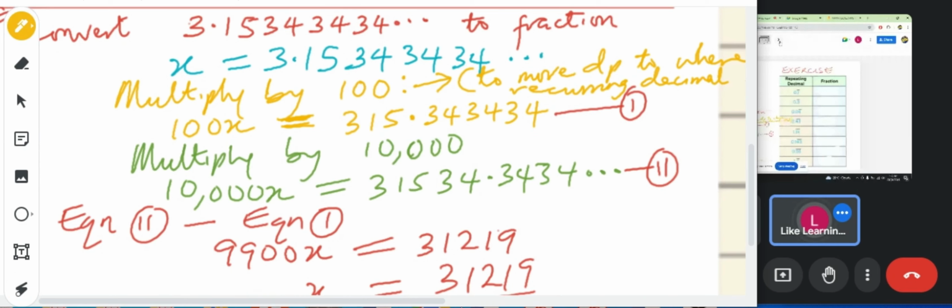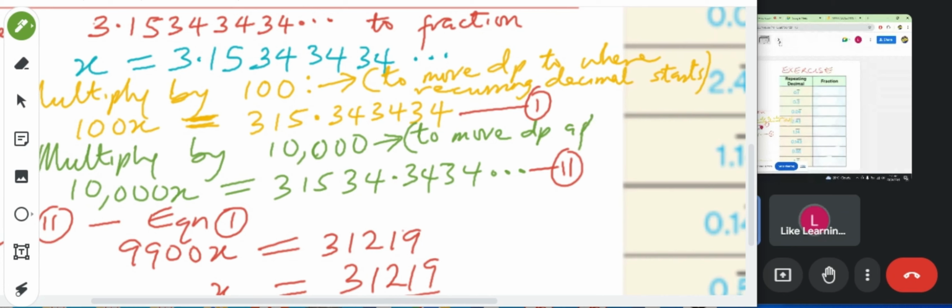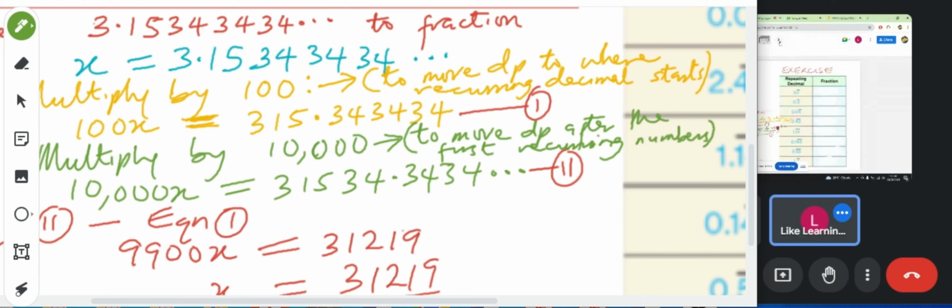Okay, so let me write it: to move decimal points after the first recurring numbers, or where the recurring number starts.